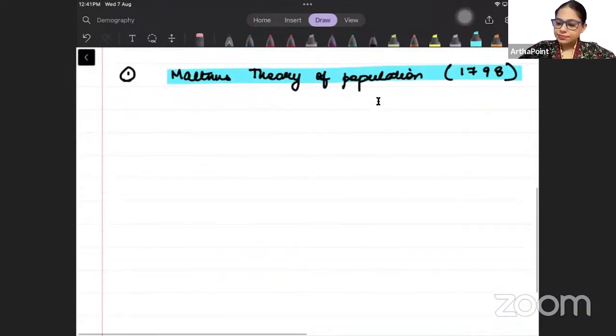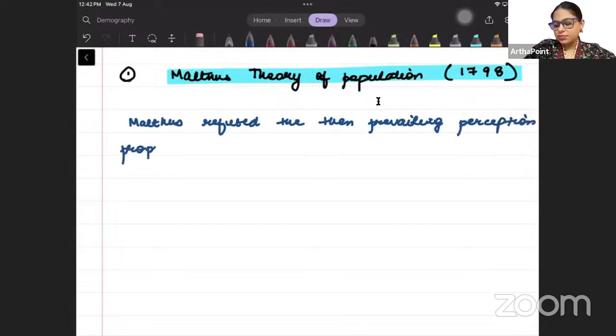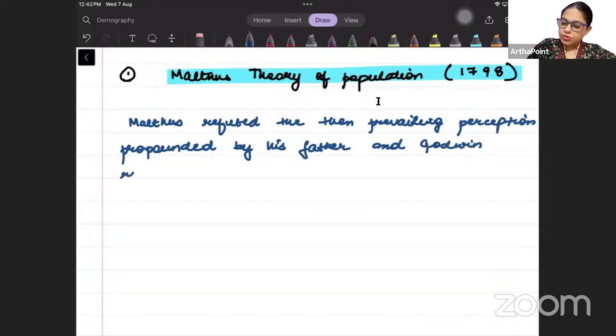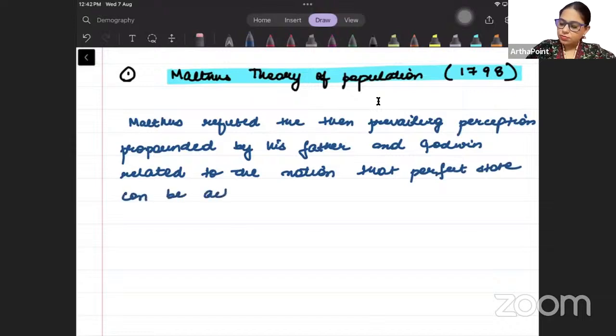Right? So please write it with me. Malthus refuted the then prevailing perception propounded by his father and Godwin related to the notion that a perfect state can be achieved if human restraints are removed.